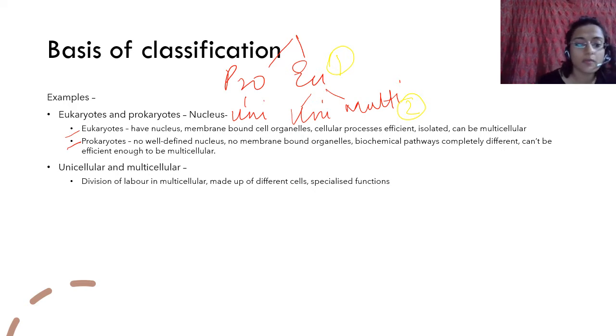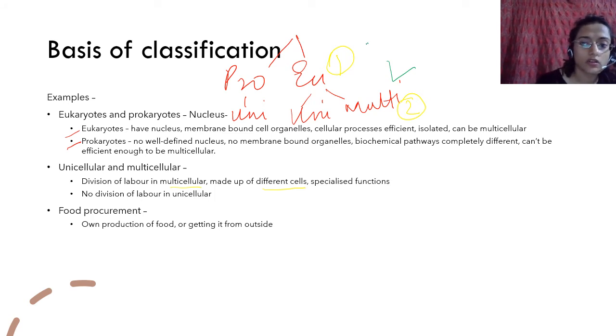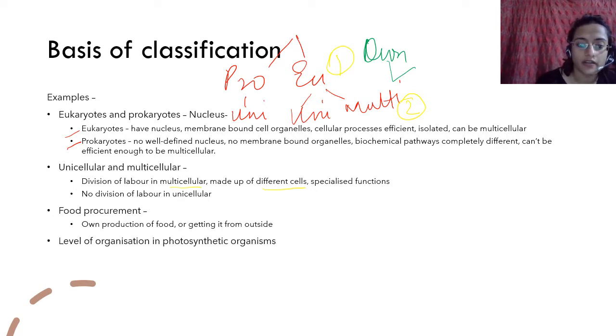So unicellular, multicellular, you know the difference, that there's division of labor in multicellular, and they are made up of different cells which have specialized functions, right? This is the basic difference. And no division of labor in unicellular, you know that. Then you can also differentiate based on food procurement. So you can say, now we have multicellular organisms, so we will differentiate them based on how they get their food. Either they produce their own food, or they get it from outside, right?